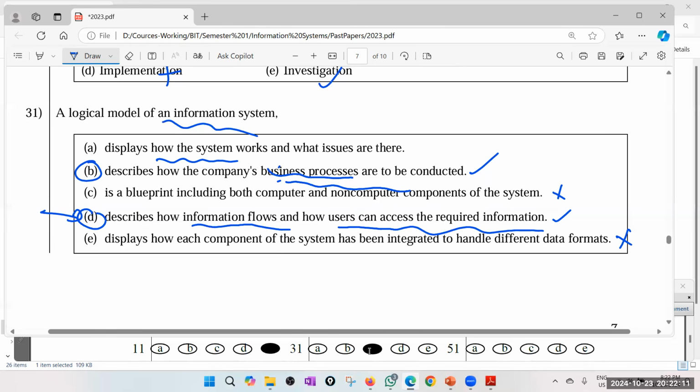Yes. So the examiner's answer is C. Why is that? I thought completely wrong actually. Is a blueprint including both computer and non-computer components of the system? I'm not 100% convinced about that answer anyway, but the examiner's answer is C. So that is the first one I made a real mess of. Okay. So the examiner's answer is C, but still I'm not very convinced about it.